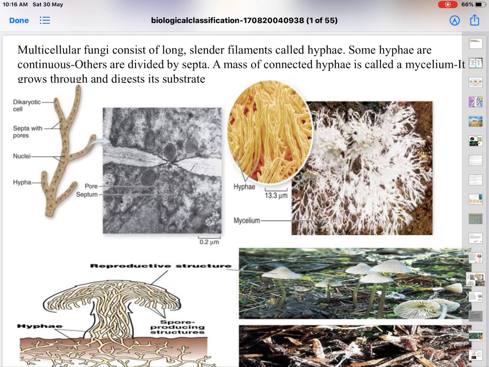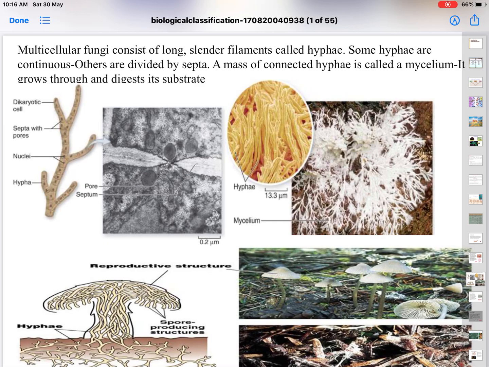Each cell may have more than one nucleus also. So some fungi exhibit the coenocytic condition. What is the coenocytic condition? A cell having more than one nucleus. So the multinucleate condition of a cell is called the coenocytic condition. And there will be cross walls called septae, so we say septate hyphae.